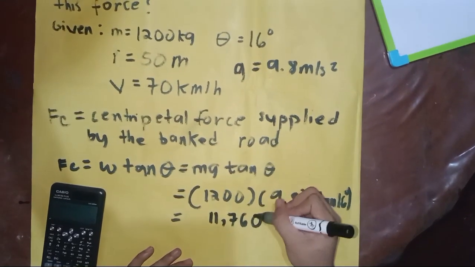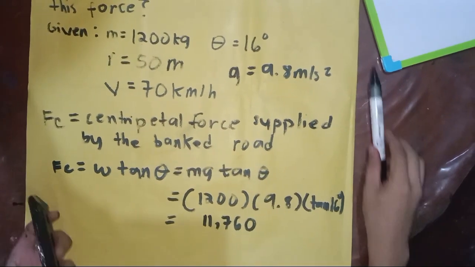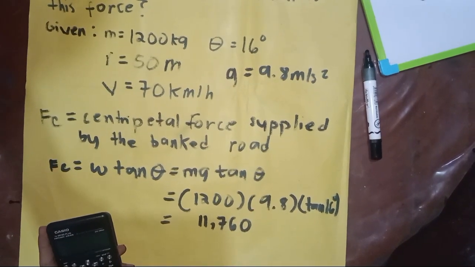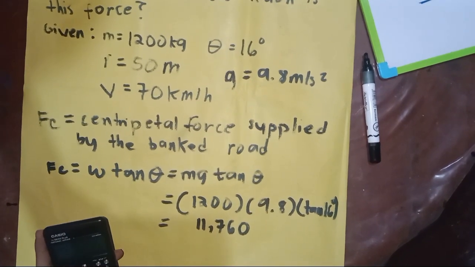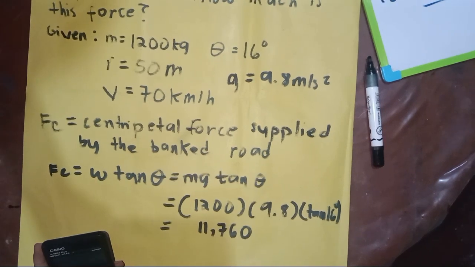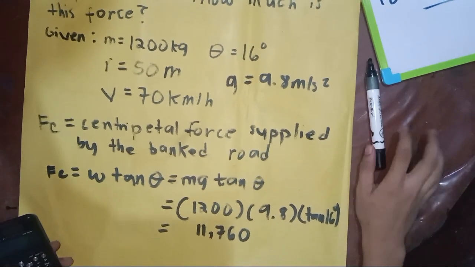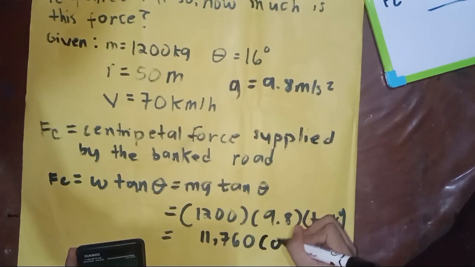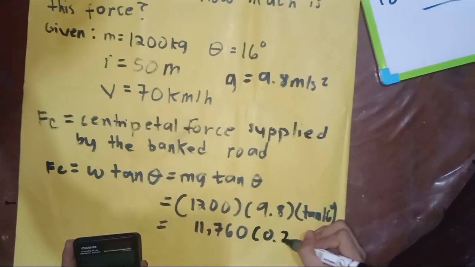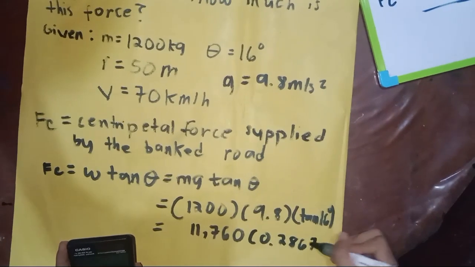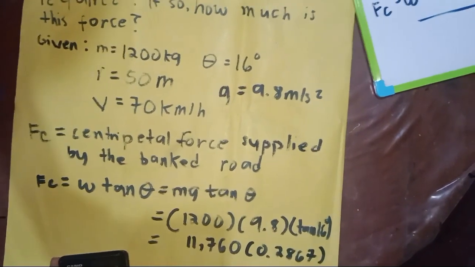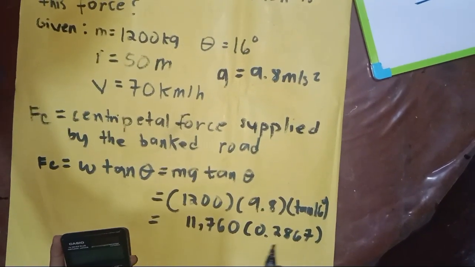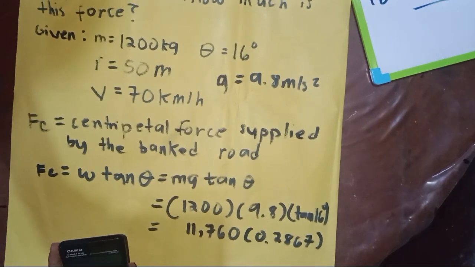And also tan 16 degree, which is equal to 0.2867, to four decimal places.